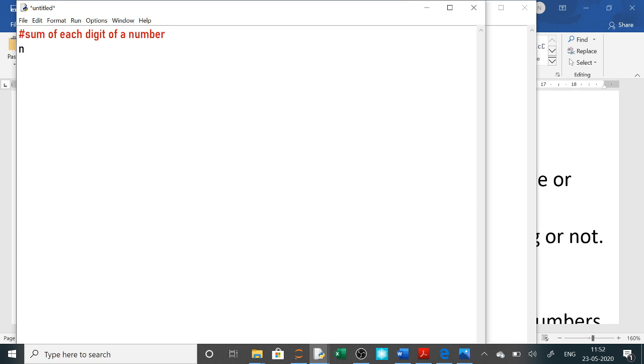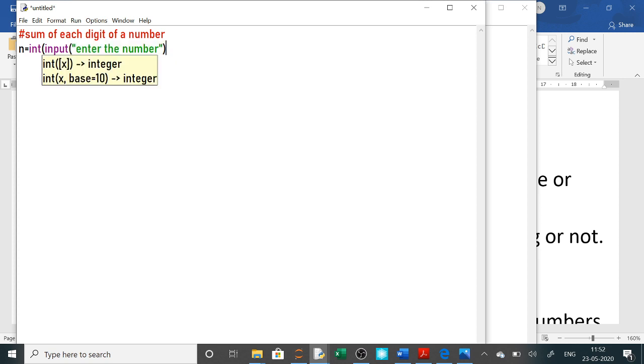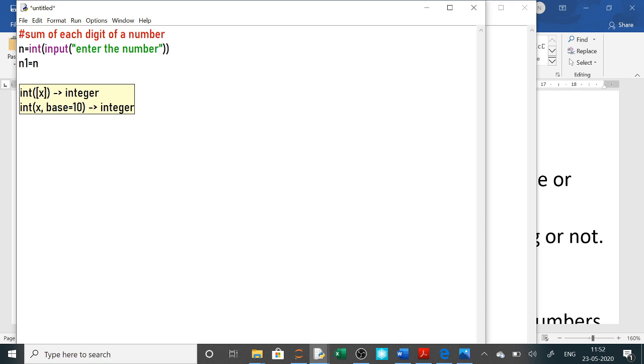Now a number you take from the user. How do we take a number from the user? int input, enter the number. After taking the number from the user, what do you have to do? You have to store it in a different variable. Here I am storing it. It was not required for sum, but I am storing it in a different variable. Now for sum, I have taken a variable sum equals to 0.